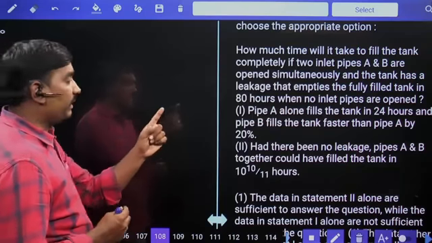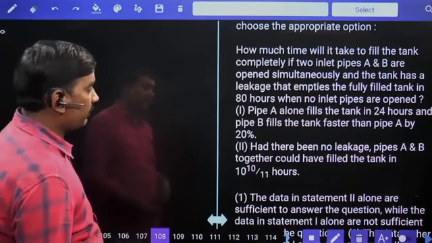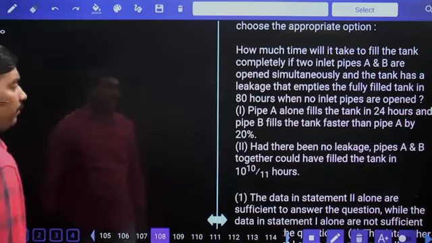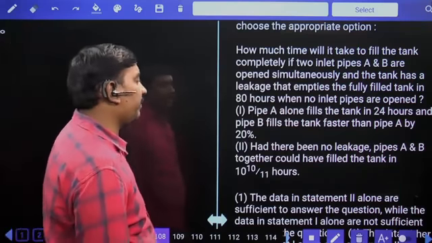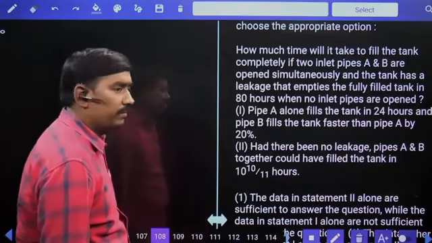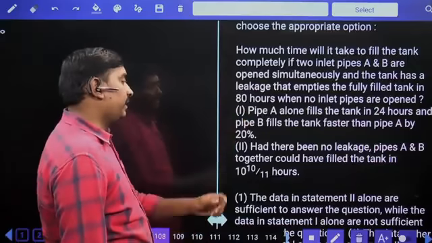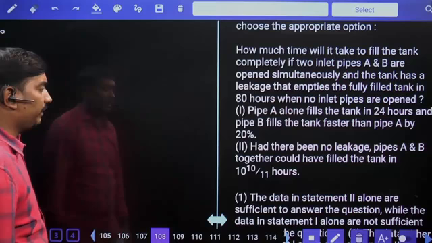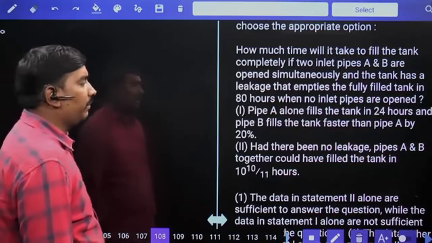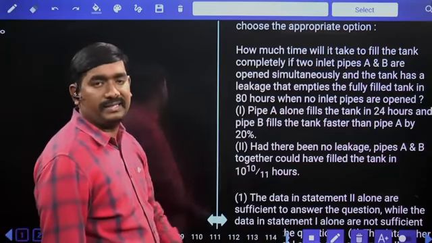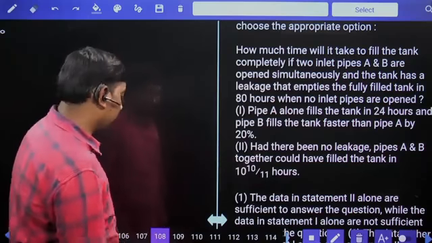Okay, only leakage capacity we know, A and B we don't know. First statement: pipe A alone fills the tank in 24 hours and pipe B fills the tank faster than pipe A by 20%. So first alone we can say the answer. Second: had there been no leakage, pipes A and B together could have filled the tank in 10 by 11 hours. Second also we can say the answer. Either 1 or 2.